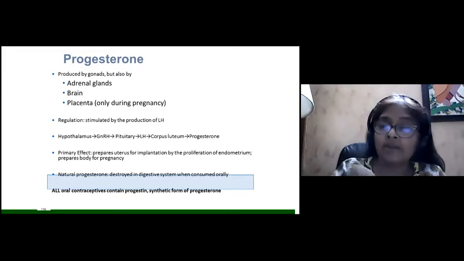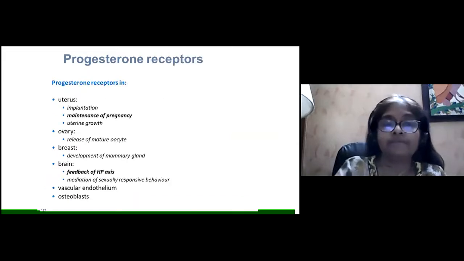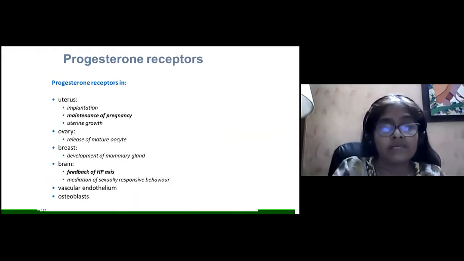pregnancy. But remember, natural progesterone is destroyed in the digestive system when consumed orally. All oral contraceptives contain progestin, which is a synthetic form of progesterone, because if we add the natural progesterone, it gets destroyed in the digestive system when taken orally. Now, progesterone receptors in the uterus are necessary for implantation, for maintenance of the pregnancy, and for uterine growth throughout